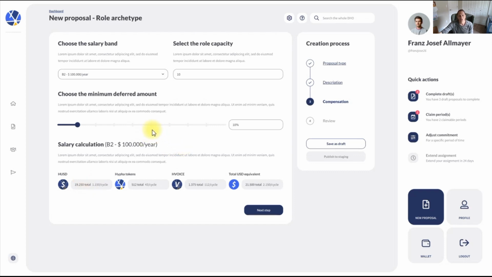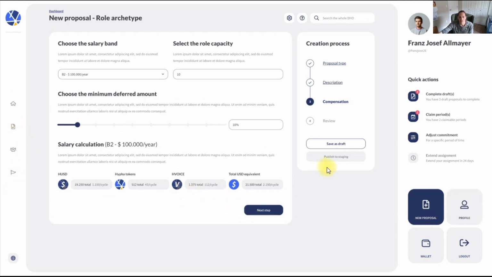Or the inverse is also true. This role is really important. This is why we raised money. Maybe that's the person actually building the product. And we can say, you know what, you can take 100% of your pay up front. You don't have to defer anything if you don't want to. Then you can put it at 0%, right? So this is a way for communities to be more tangible in how they're managing their treasury, and how they can have an infinite treasury at the same time, because you always have the power to mint and issue new organization tokens. Unless, of course, you don't want that power and you chose not to have it. Again, all of this is up to you to choose your own adventure and create your own organization.